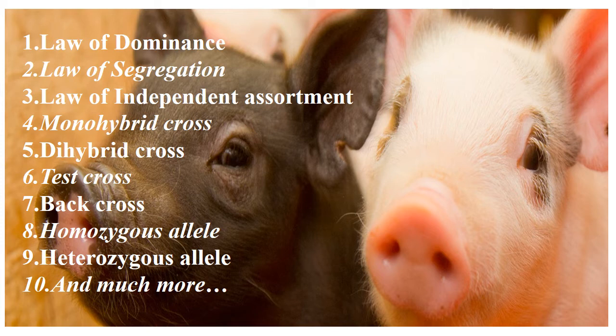So, in our previous class, we discussed the principles of genetics. A brief recap of what we have studied: in Mendelism, we have studied the law of dominance, segregation, and independent assortment. We have discussed a few crosses like monohybrid, dihybrid, test, and backcross.